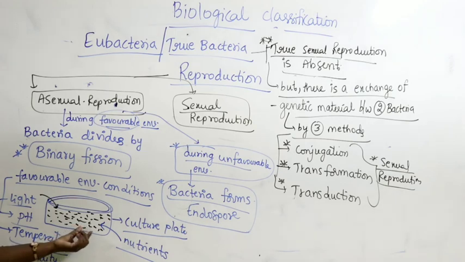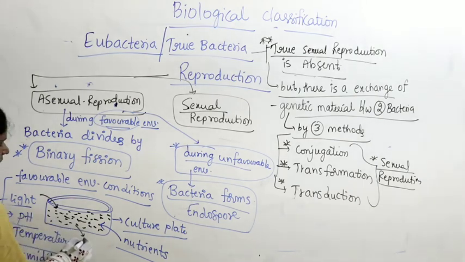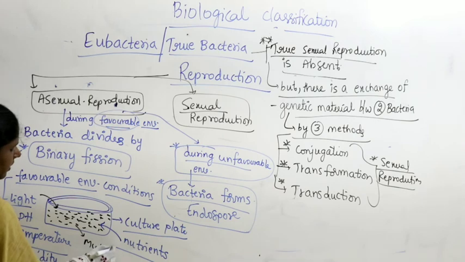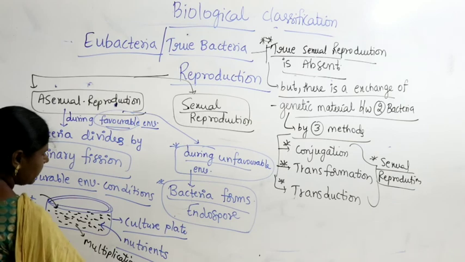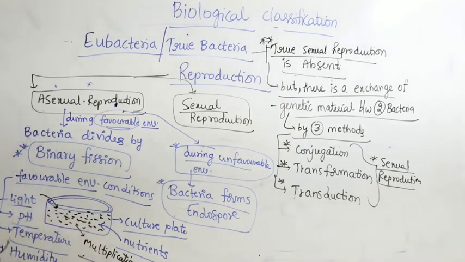That makes bacteria multiply, and they undergo binary fission. So 1 bacterium becomes 2, then 4, and they multiply and divide by binary fission. In a short span of time you can find hundreds, thousands, lakhs and millions of bacteria growing in the same culture media.